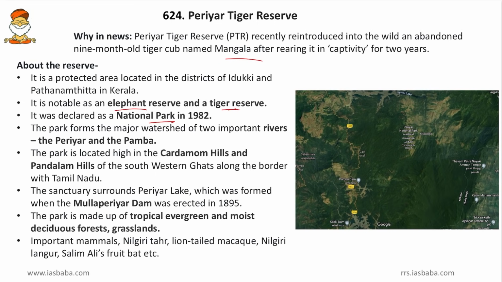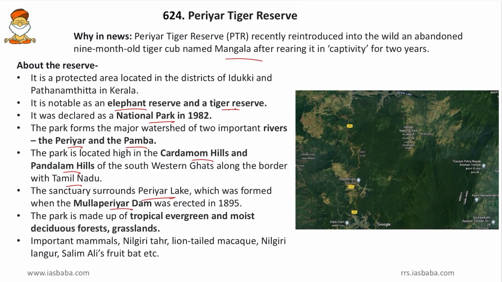Then the park forms the major watersheds of two important rivers, the Periyar and the Pamba river. We will see on the map where the Periyar and Pamba rivers are. Then the park is located high in the Cardamom Hills and Pandalam Hills of the Southwestern Ghats along the border of Tamil Nadu and Kerala. So it lies between the Cardamom Hills and the Pandalam Hills. Then the sanctuary surrounds Periyar Lake, which was formed when the Mullaperiyar Dam was erected in 1895. So this is very near the Mullaperiyar Dam.